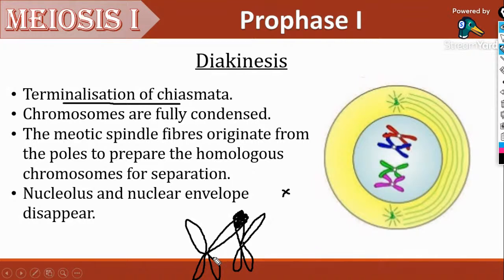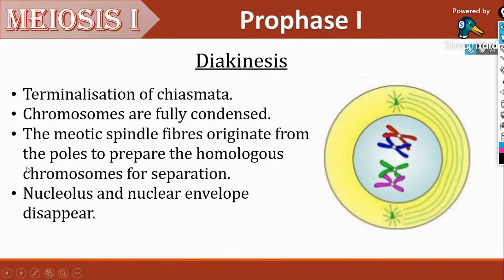Since the chromosomes are moving apart, it will move from here to the terminal region. That is what is meant by terminalization of chiasmata. Chromosomes are fully condensed in this stage. The meiotic spindle originates from the poles to prepare the homologous chromosomes for separation. Another important point is that the nucleolus and nuclear envelope disappear.